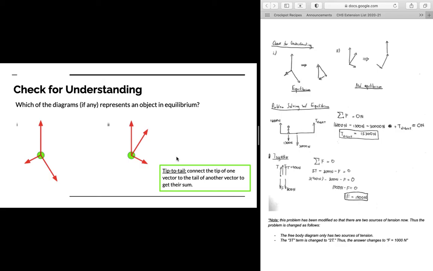So the important thing here is, again, the tip-to-tail method, okay? And you can actually add the vectors in any order you want, and you'll still get the same result. So you don't have to do it in the order I showed here. You can do it in any order you want, so long as you adhere to the tip-to-tail method, okay?